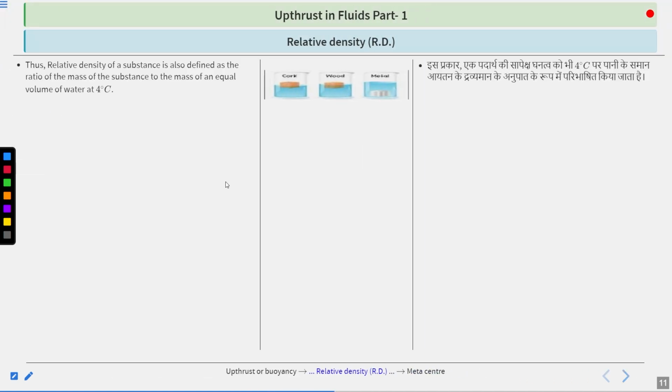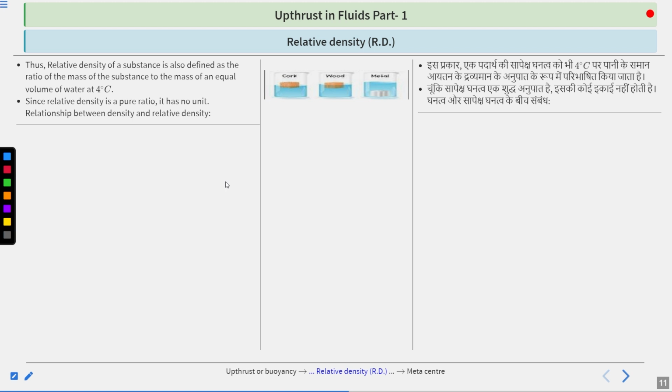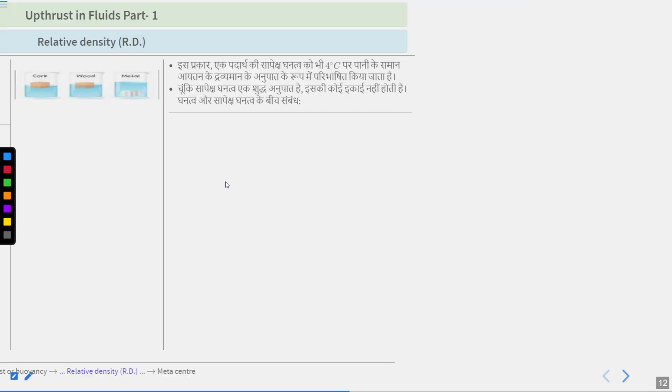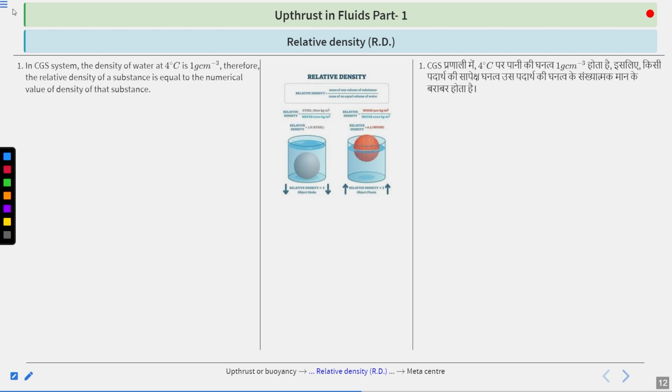Thus, the relative density of a substance is also defined as the ratio of the mass of the substance to the mass of an equal volume of water at 4 degrees Celsius. Since relative density is a pure ratio, it has no unit. Why? Because it is only a ratio. The relationship between density and relative density can be understood like this.